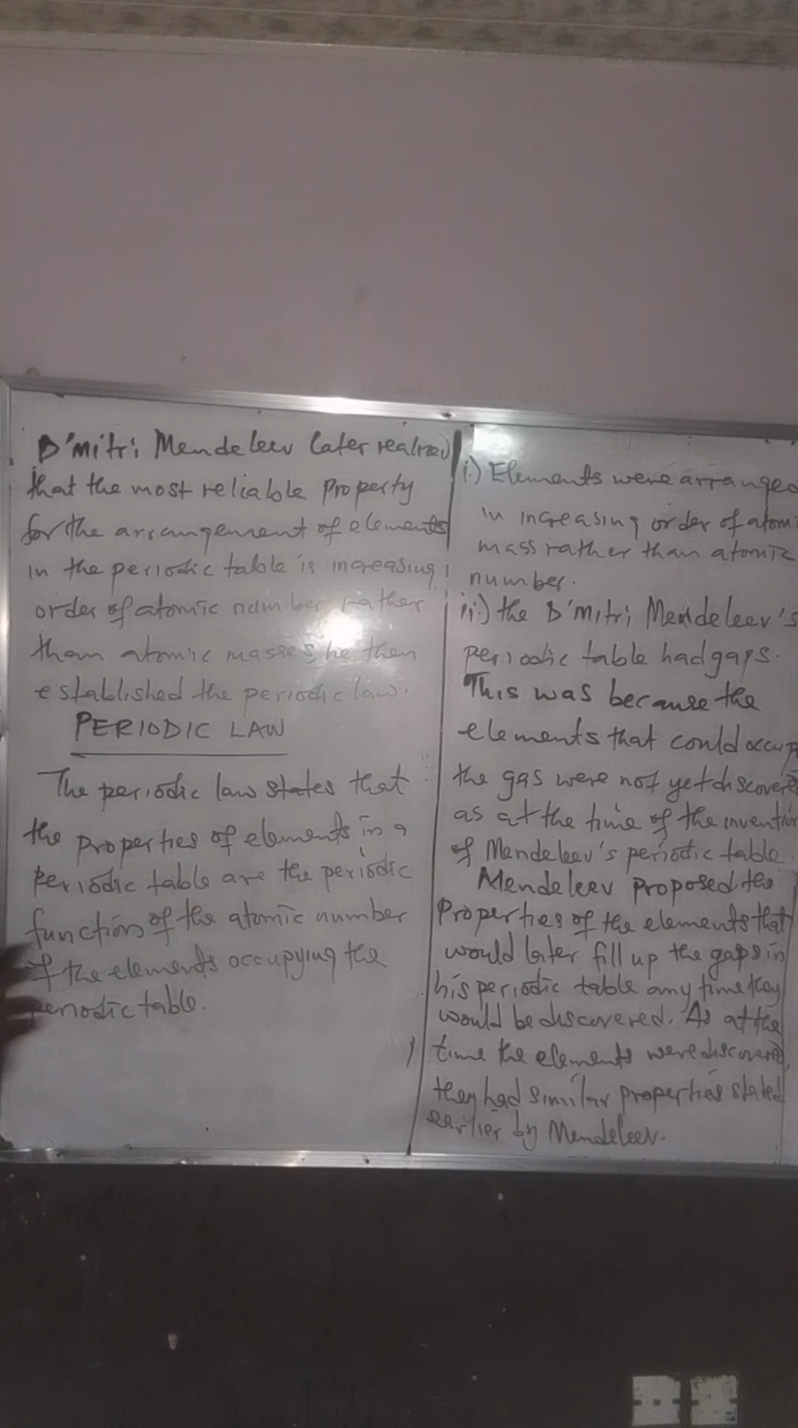So he has corrected his mistake by stating the periodic law. He said that the periodic law says that the properties of elements in a periodic table are the periodic function of the atomic number of the elements, not periodic function of the atomic mass, as earlier stated by him.